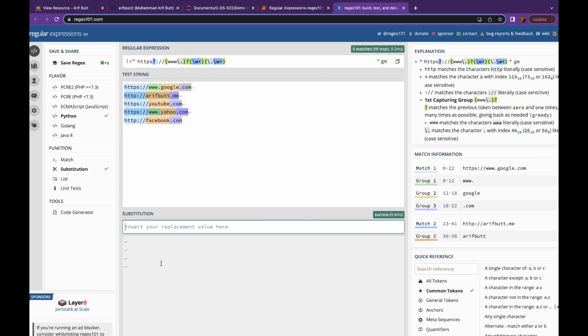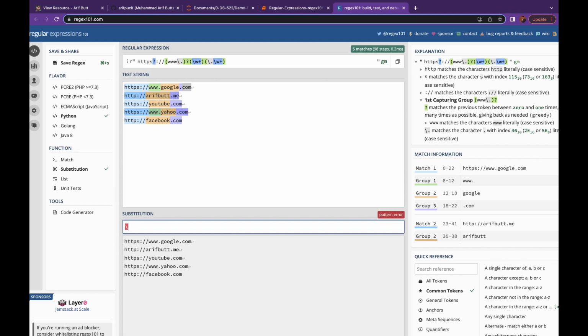You can use the concept of a back reference over here. For example, a \2 will give you group 2 from all the matches. And if I say \3, it will give you the top level domain.